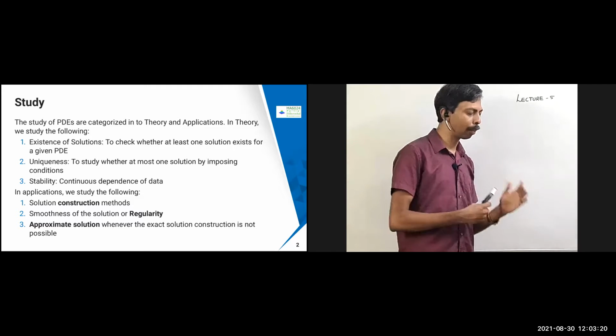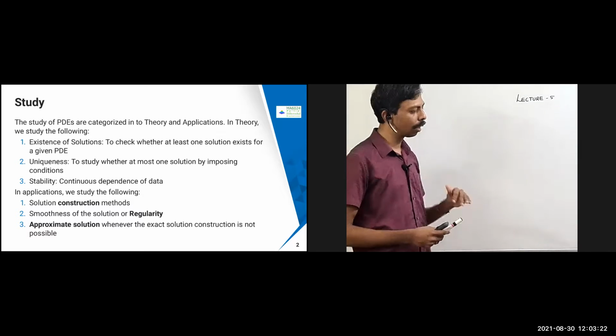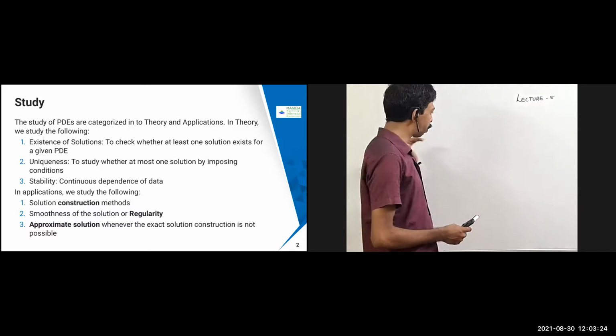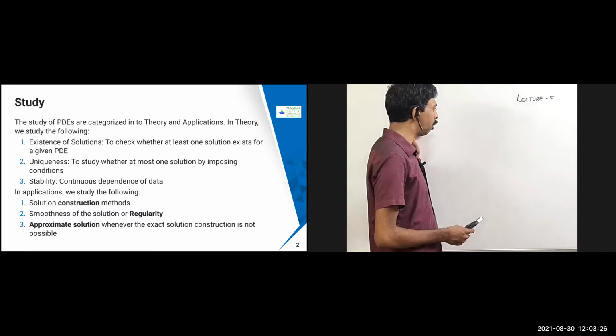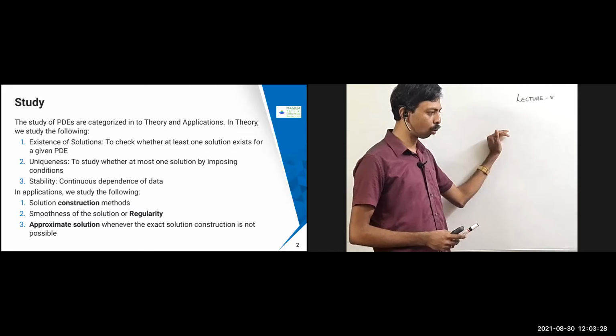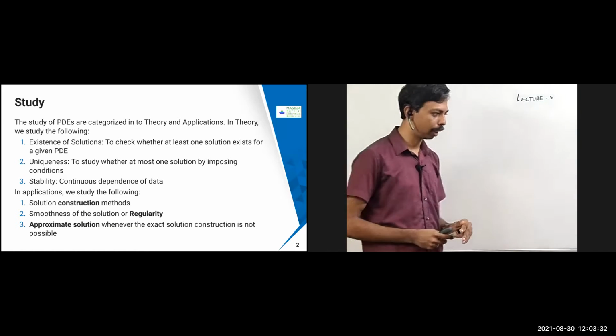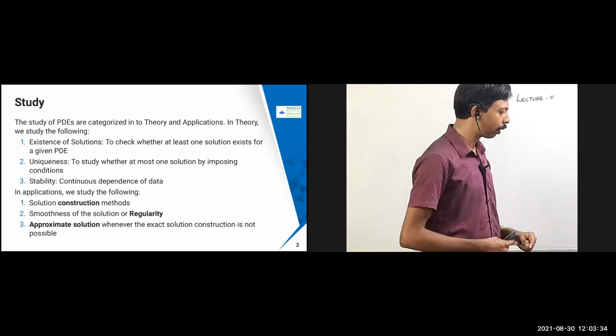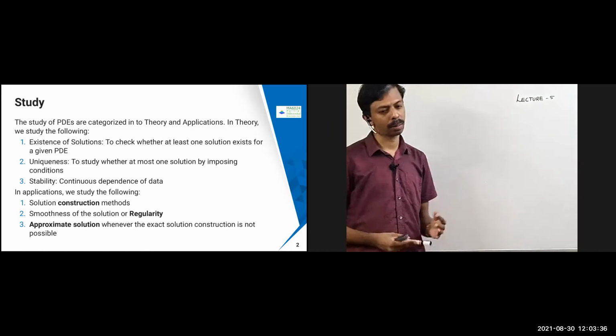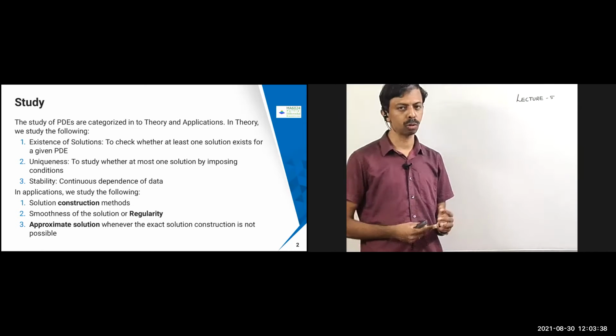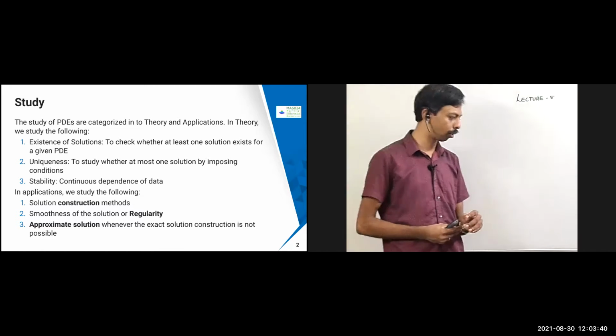But there are some other things also. Many problems, instead of solving the PDE directly, we'll convert with some assumptions to the ODE, solve it in that setting, and then come back here. These are the major things. Then the next thing is the smoothness of the solution: how smooth the solution is, that means the regularity we have to check.